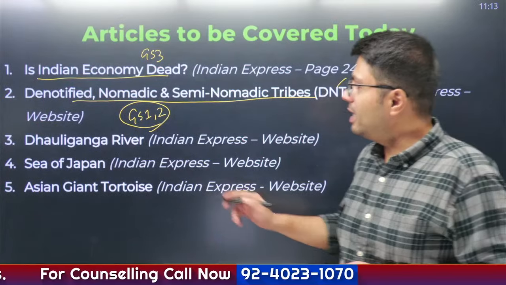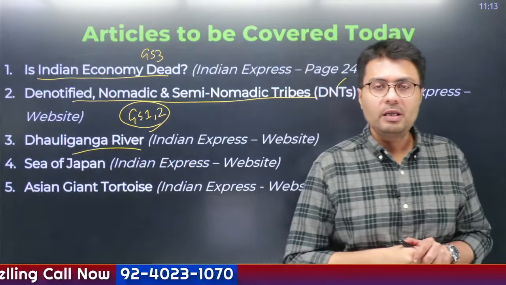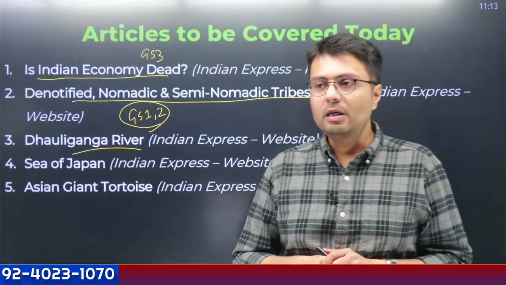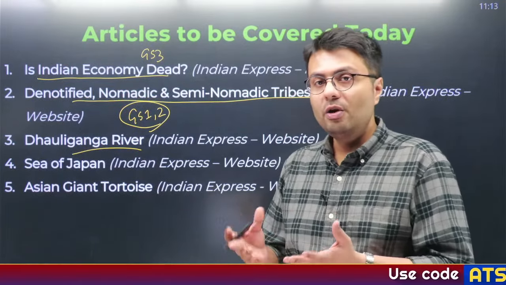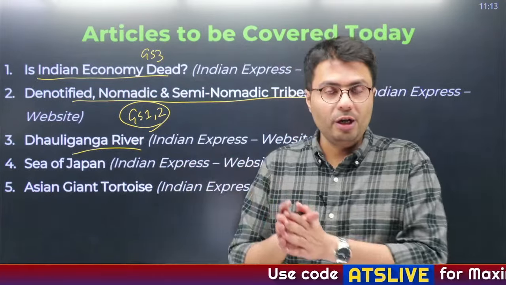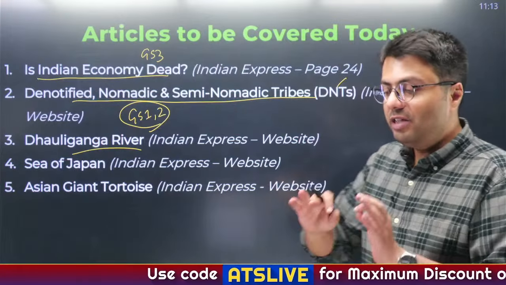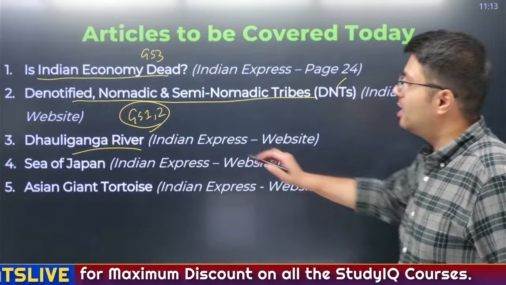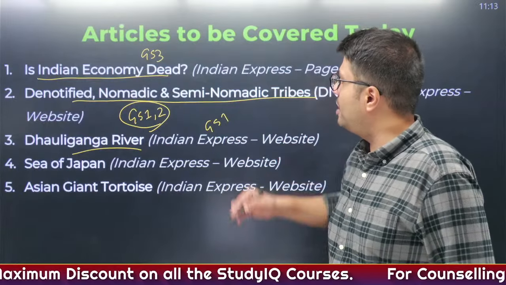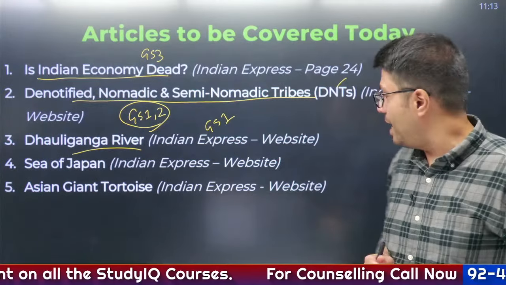In the third article, we are going to cover the Dhauliganga river. This is a river in Uttarakhand. Where does it originate from? What are the different tributaries? Which river is Dhauliganga a tributary of? What are the important cities through which this river flows? Everything we'll try to understand in our discussion. And this is relevant from the GS paper 1 perspective.